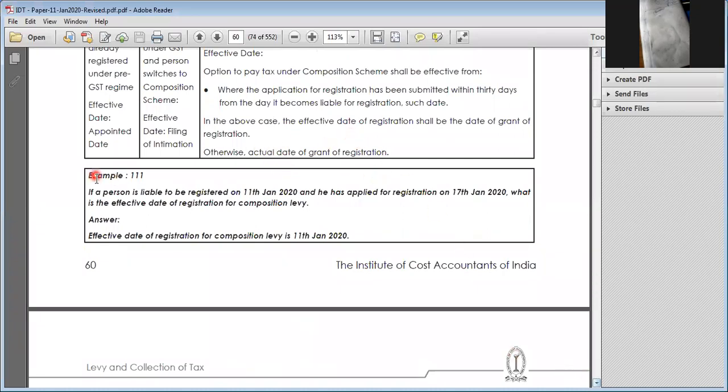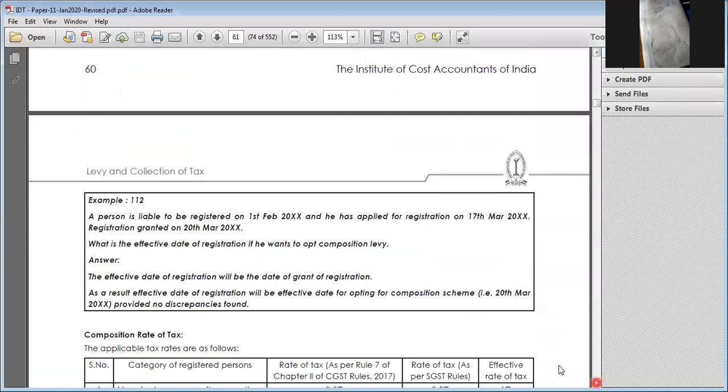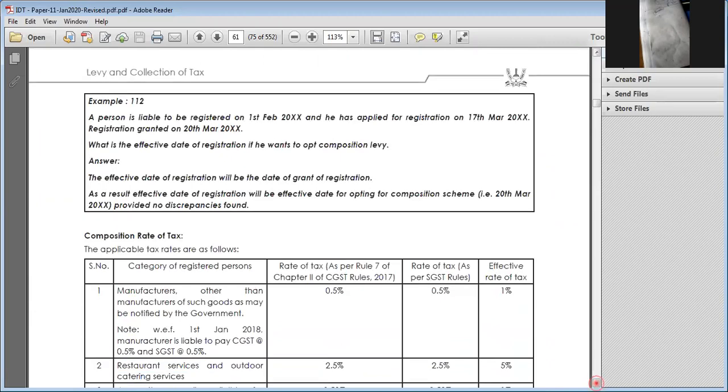If a person is liable to register on 11th January 2020 and applies for registration on 17th January 2020, with effect from 11th January 2020 he is liable. Okay, next, look at this one carefully. A person is liable to register on 1st February, but he registers on 20th March, then from that date. The effective date is 20th March. So these are the two scenarios.